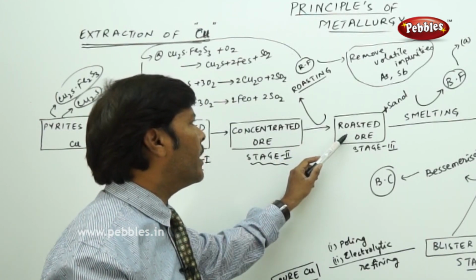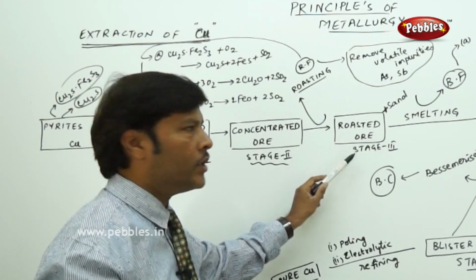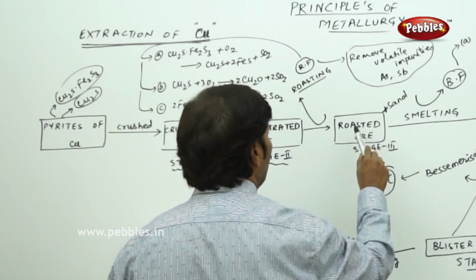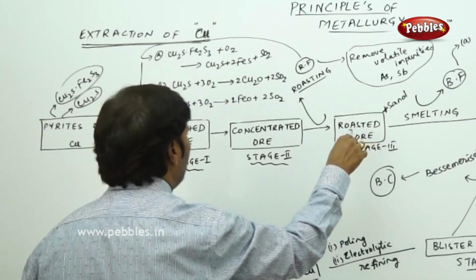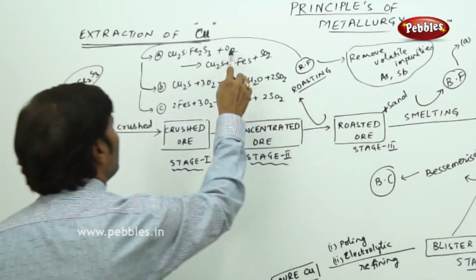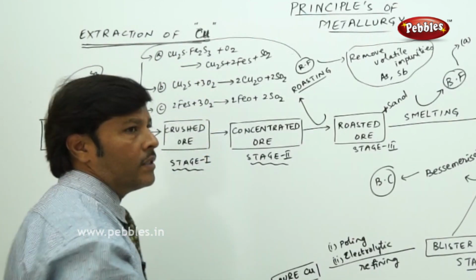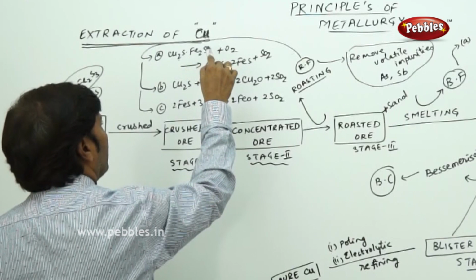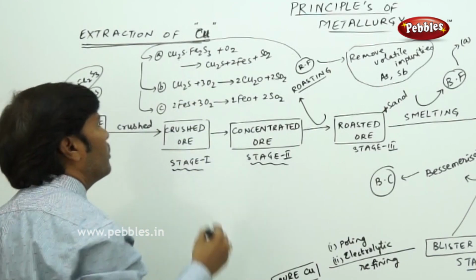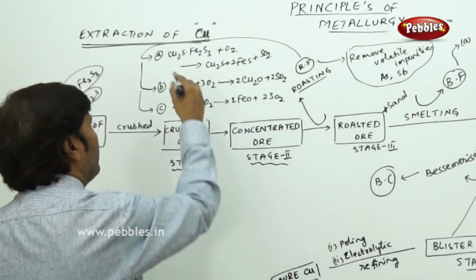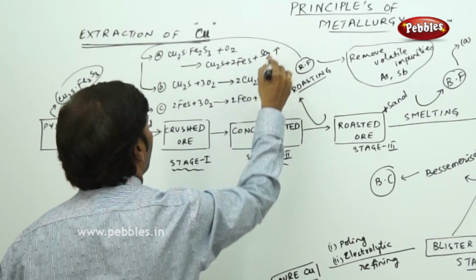I explained it separately because the concentrated ore is subjected to roasting at stage 3, giving the roasted ore. How the roasting takes place, I have shown you. The pyrites ores are subjected to roasting, during which you just pass oxygen. A, B and C are all roasting cases. Copper pyrites, Cu2S·Fe2S3, when subjected to roasting, gives cuprous sulfide and ferrous sulfide, and sulfur dioxide gas is released.